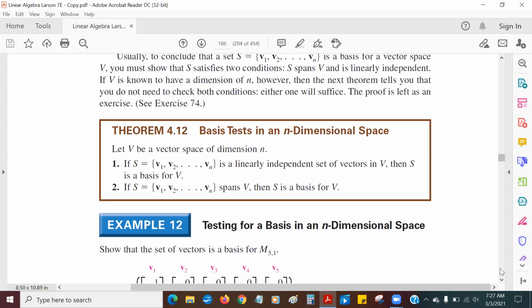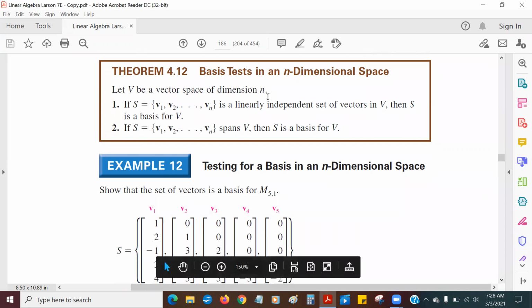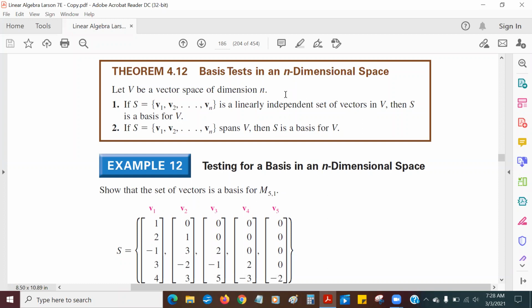This is a theorem, a test for a basis, and this really makes our life easier, which is what we're really trying to do. You may think that my job is to make your life harder. A little bit it is, but really we're trying to make your life easier by giving you some very, very, very powerful concepts. And this is really important to remember, it's going to change our lives.